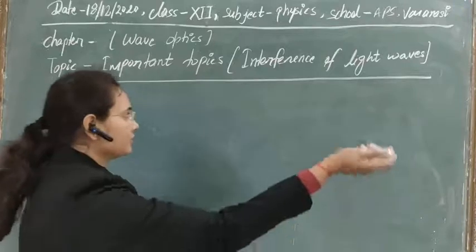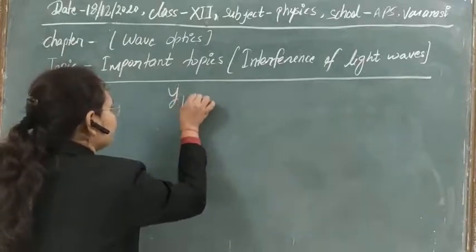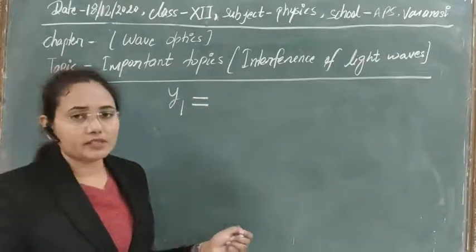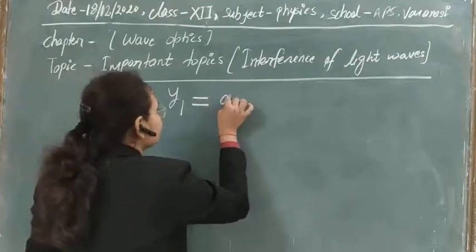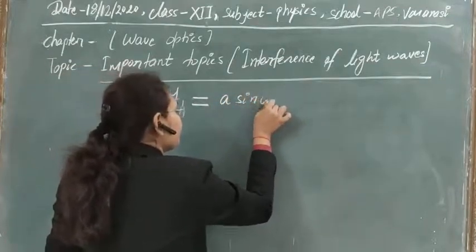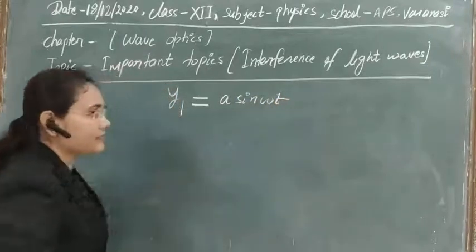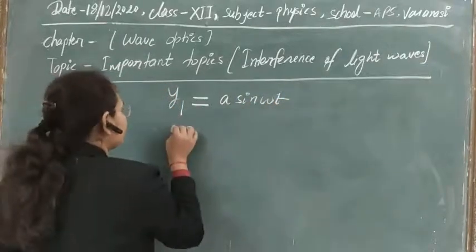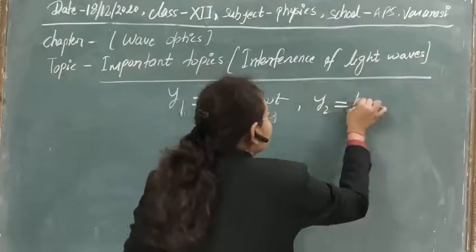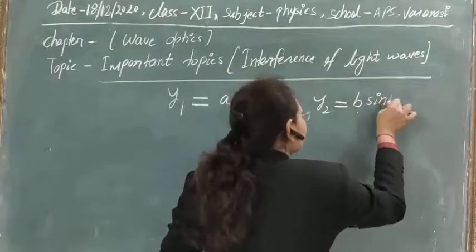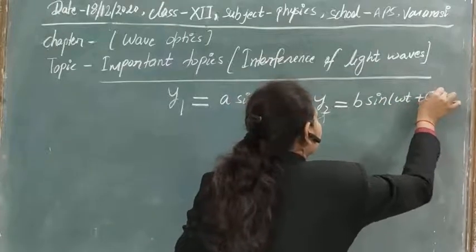Suppose the displacement equation for the first light wave is y = a sin ωt, taking the phase as 0, and for the second wave let the displacement equation be y = b sin(ωt + φ).